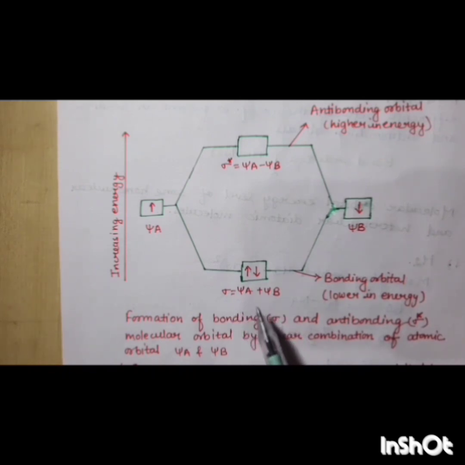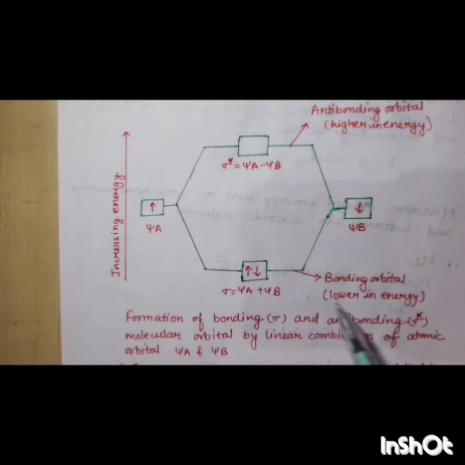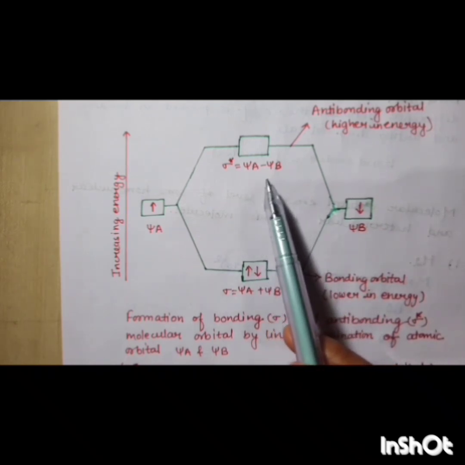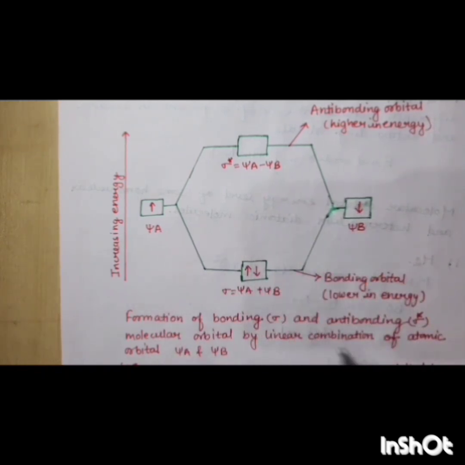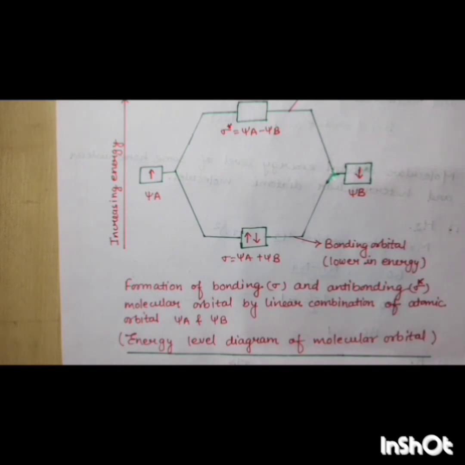Here sigma represents psi A plus psi B, and here sigma star represents psi A minus psi B. As you have read, the bonding molecular orbital is formed by linear combination of atomic orbitals, and the anti-bonding is formed by subtraction of atomic orbitals. So these are the representations of molecular orbitals, or you can say the energy levels of molecular orbitals.